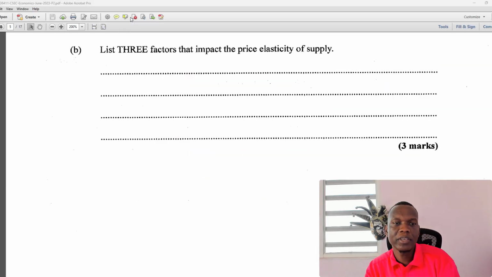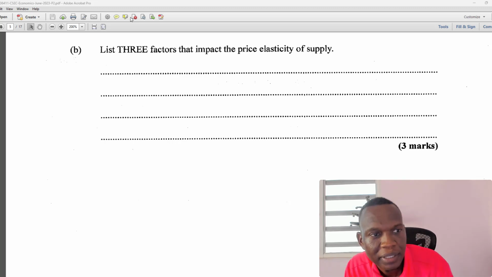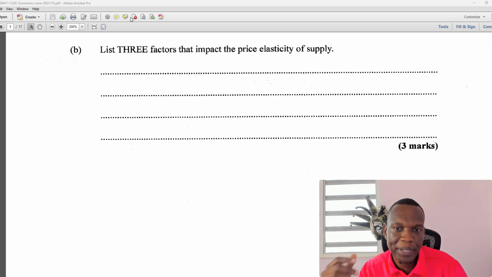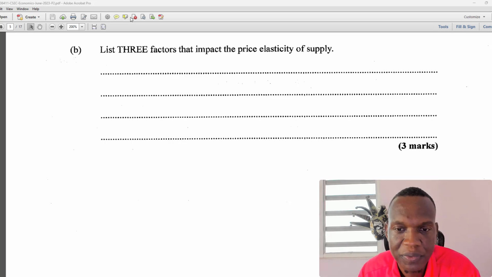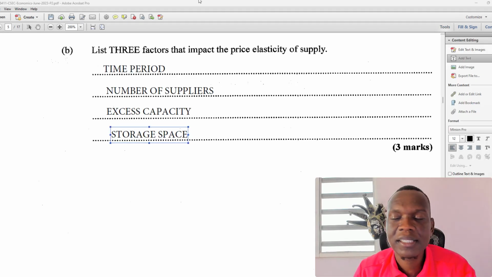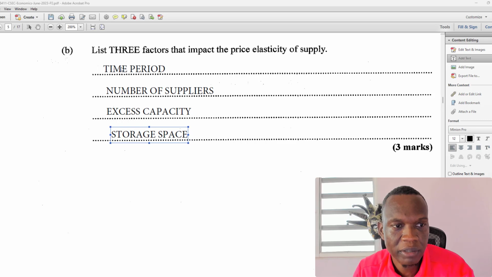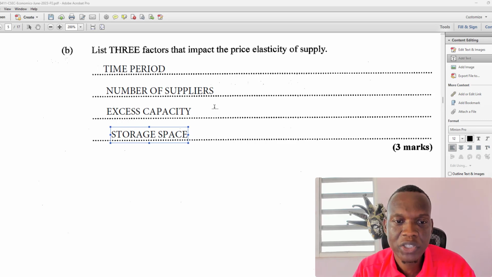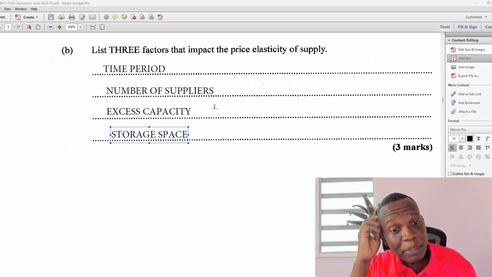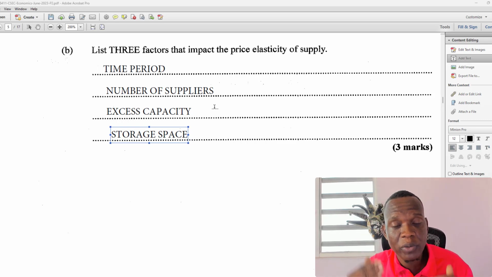Let's look at part B. List 3 factors that impact the price elasticity of supply. So let's understand what we're talking about here. We are talking about the responsiveness of producers to a change in the price of whatever they are making. Let's say the market price goes up, how responsive will the suppliers be? Let's say the market price goes down, how responsive would the suppliers be?